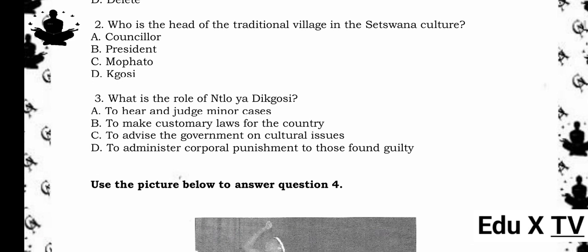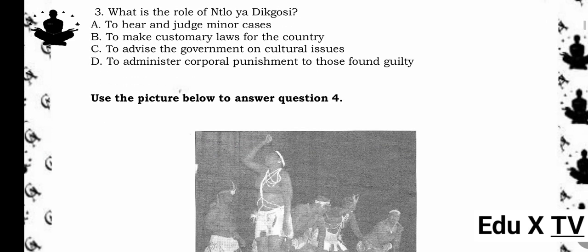3. What is the role of Ntlo ya Dikgosi? A. To hear and judge minor cases. B. To make customary laws for the country. C. To advise the government on cultural issues. D. To administer corporal punishment to those found guilty. The answer is C. To advise the government on cultural issues. Reason being, Ntlo ya Dikgosi, in brackets, House of Chiefs, is a consultative body that advises Botswana's parliament on issues related to tradition and culture.